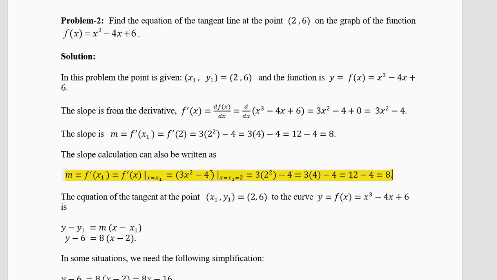We are talking about one single point. We do not know what the slope is at other points. At every point you have to calculate the slope individually. So the slope is 8.